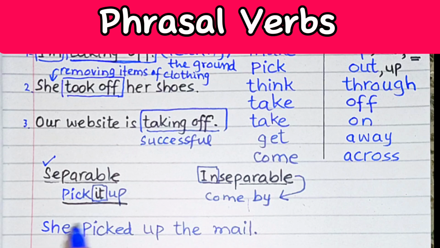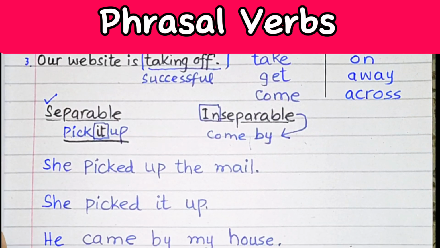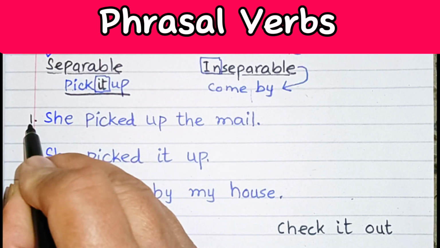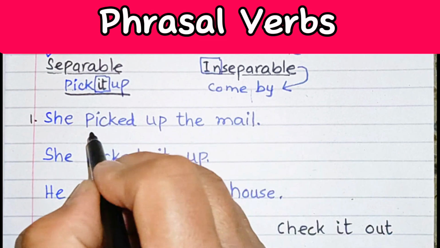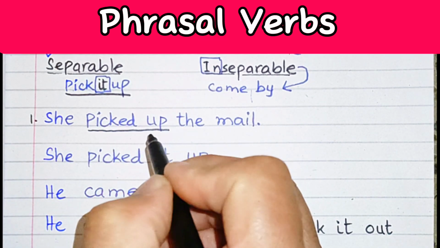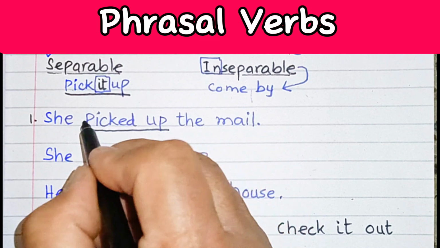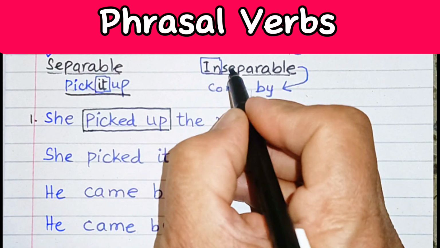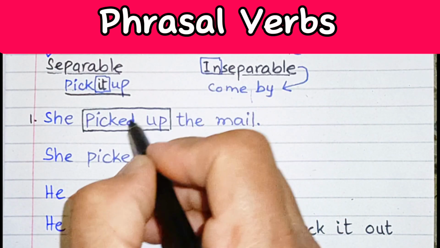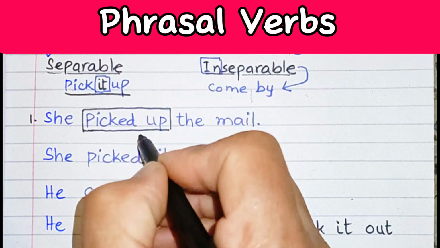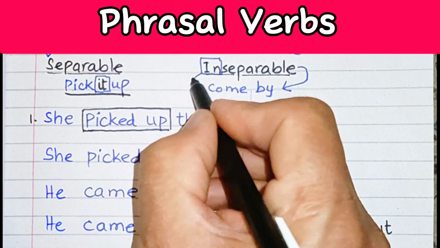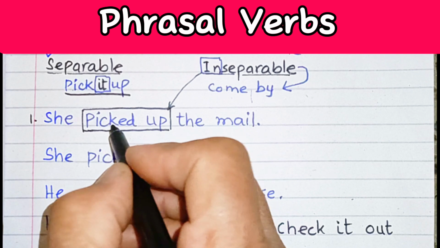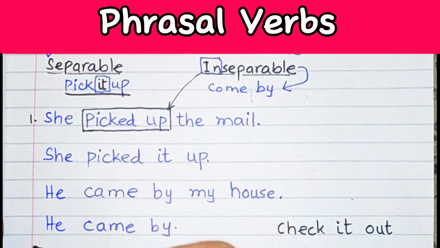Let's see a few examples in order to understand the concept and consolidate it. Now in sentence number 1, she picked up the mail. So picked up is a phrasal verb that cannot be separated here. We cannot put another word over here, so it is actually an inseparable phrasal verb. She picked up the mail.